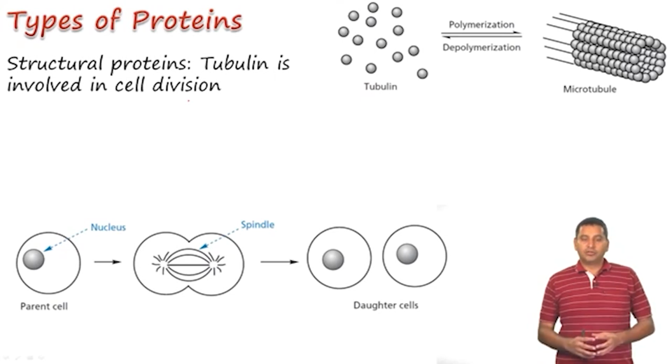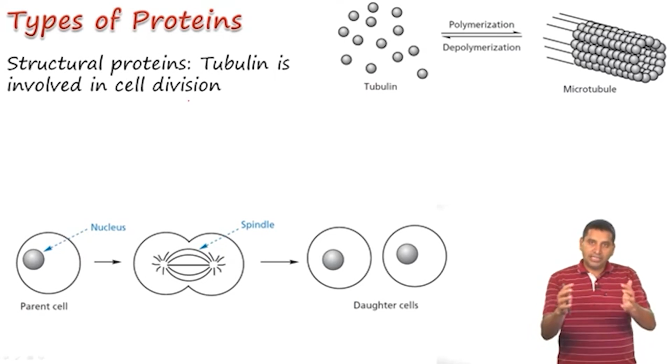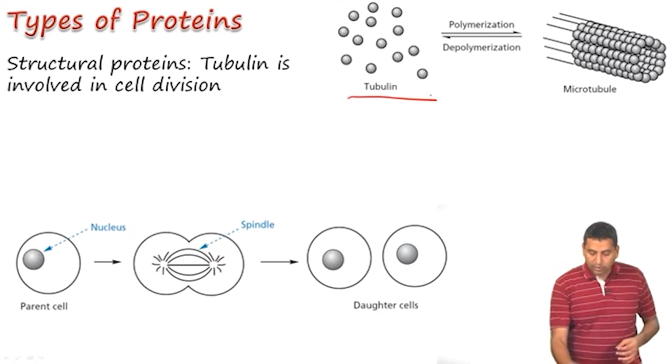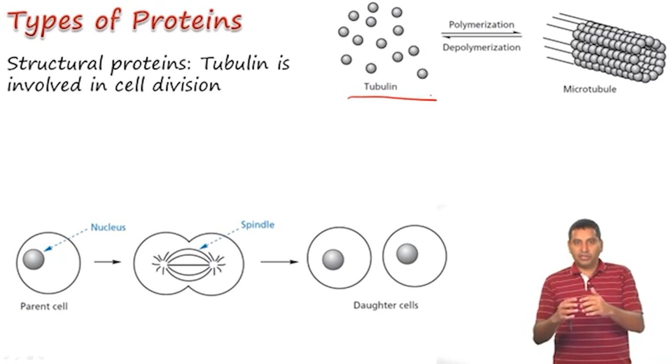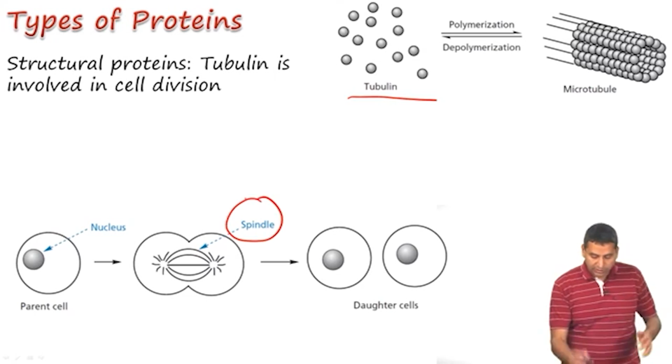classified. The first class of protein that we shall look at are structural proteins, and these are proteins which help, as the name suggests, with maintaining the structure of the cell. An example here is tubulin. Tubulin is a very important protein because it can undergo polymerization and depolymerization. So, it provides a very important structure of the spindle during cell division.